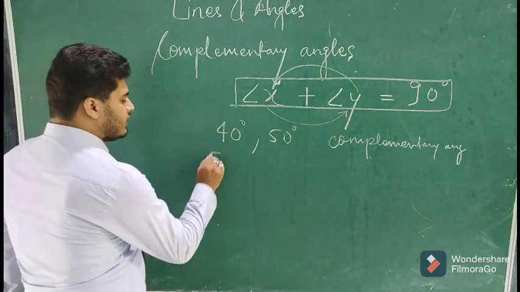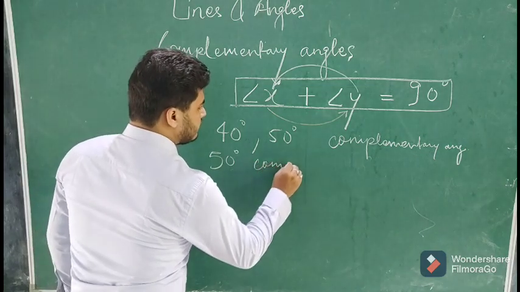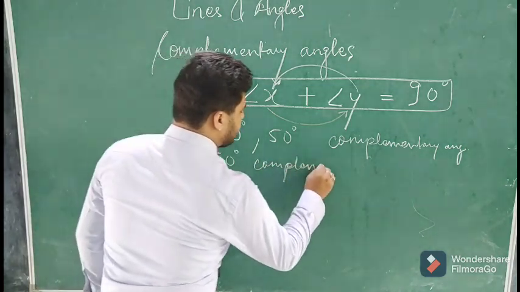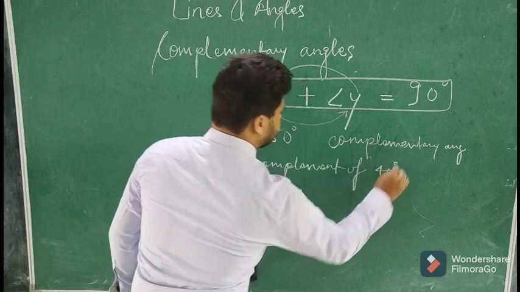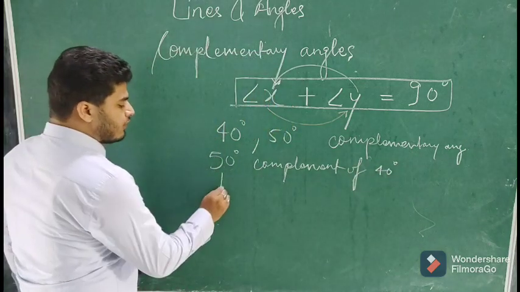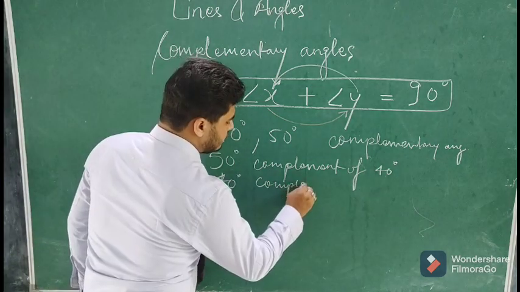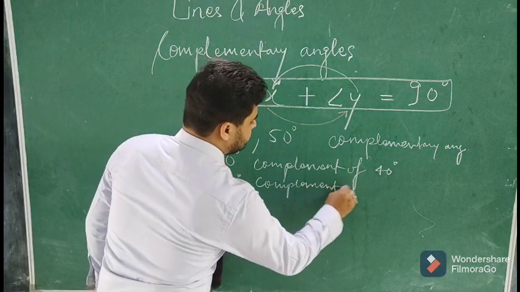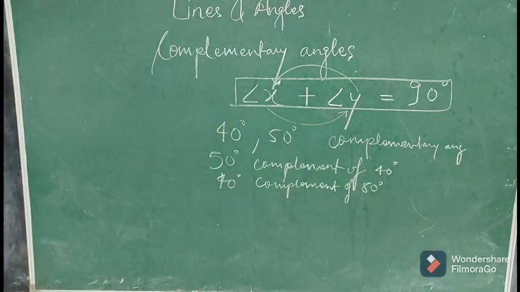And 50 degrees is the complement of 40 degrees. In the same way, 40 degrees is the complement of 50 degrees.